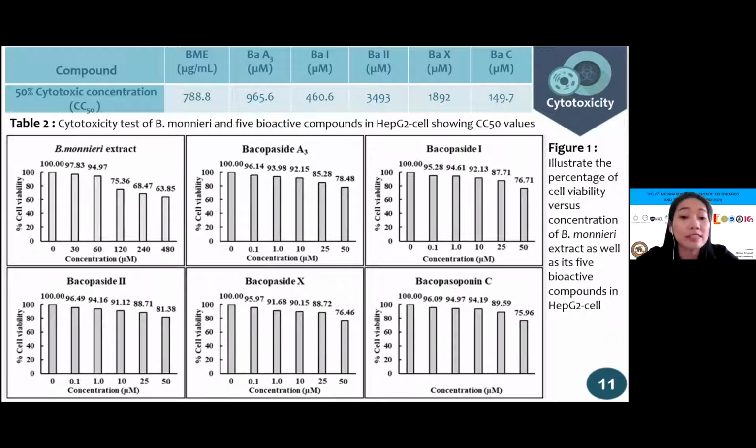The graph shows the concentration of Bacopa monnieri extract and bioactive compound versus percentage of cell viability, as shown in figure 1. The concentrations of the extract at 60 and 120 microgram per milliliter are converted to doses of 300 and 600 milligram in the body. Assuming the extract and bioactive compound were fully absorbed, consumption of 300 and 600 milligram per day of Bacopa monnieri extract might not produce hepatotoxicity.